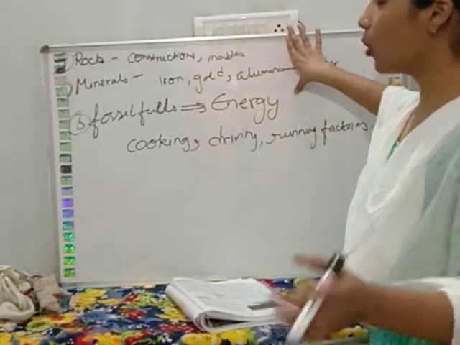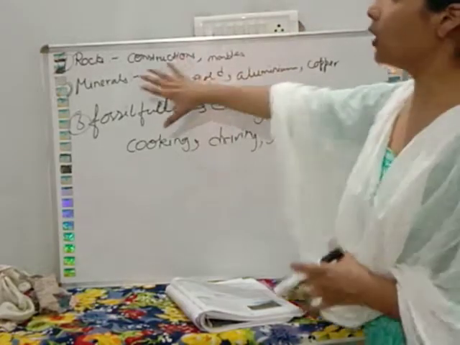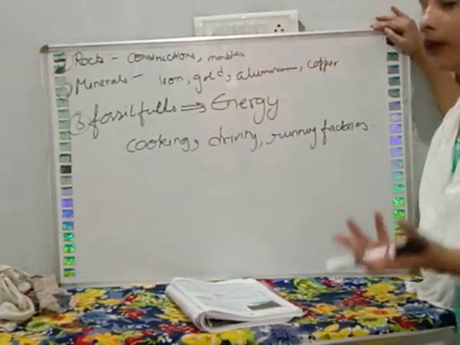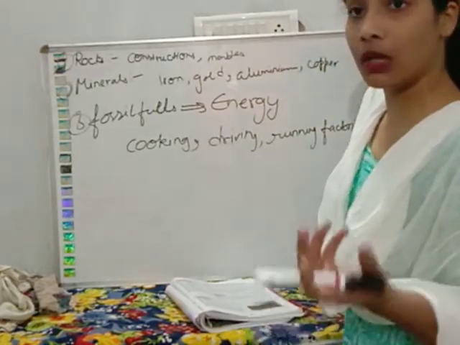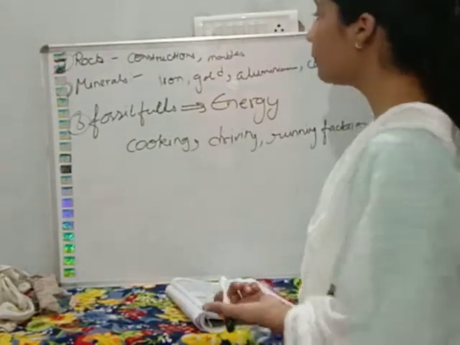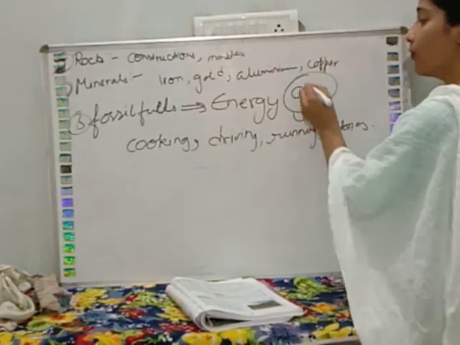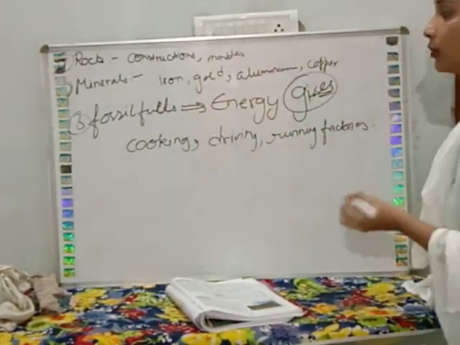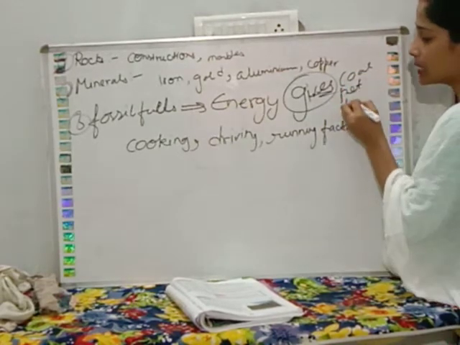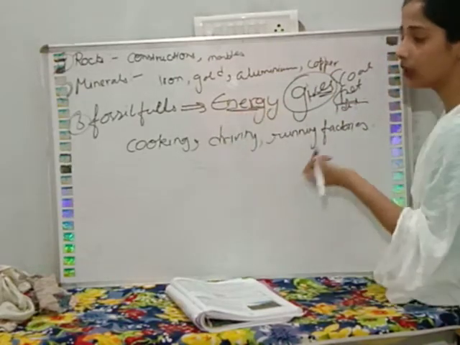So all these rocks, minerals and fossil fuels are very important. Rocks are used for construction, minerals like iron, gold and aluminium are used for jewelry making or for many essential requirements. And fossil fuel gives us energy. What is the role of fossil fuel? Fossil fuels like coal, petroleum and diesel give us energy. Energy देते हैं.